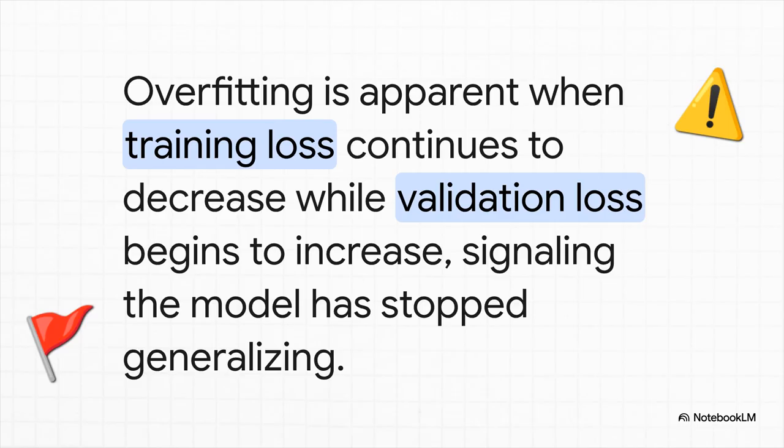During training, you're keeping an eye on two things: the error on your training data and the error on a separate validation set of data the model has never seen before. If you see your training error going down, down, down, but your validation error starts to creep up, Houston, we have a problem. Your model has officially stopped learning and started memorizing.